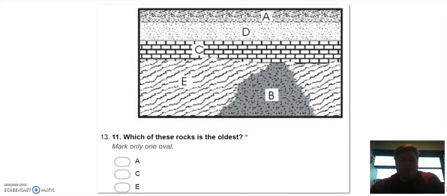Number 11. So look at the sequence of rocks, the layers, and the intrusion. This states which of these rocks is the oldest. So A, C, or E. Which one is the oldest? What is the oldest rock?